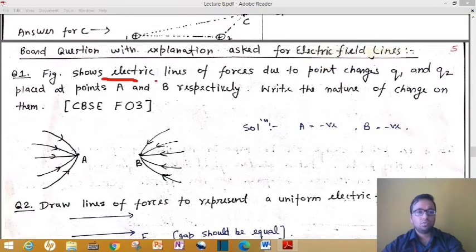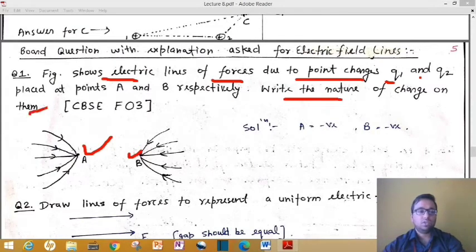The figure shows electric lines of force due to charges Q1 and Q2. We have two charges, Q1 at A and Q2 at B, and you have to write the nature of the charges on them. This question was asked in CBSE Foreign 2003. You know that CBSE always repeats many concepts. Questions based on all concepts are repeated year by year. So it is very important for you to solve all previous year questions.